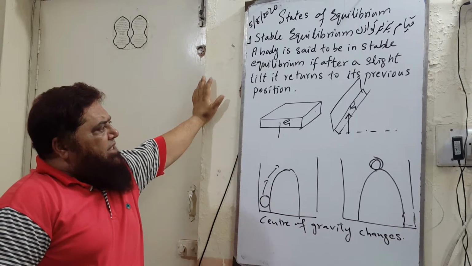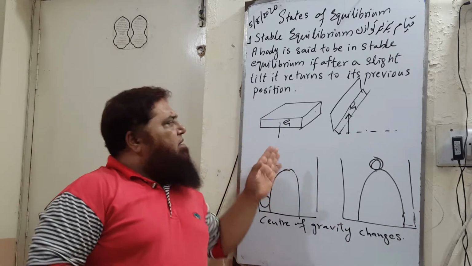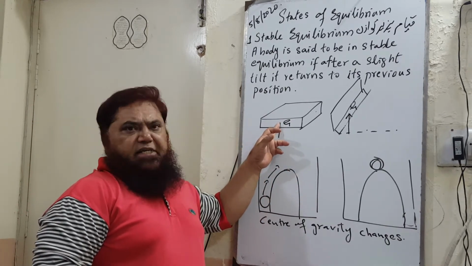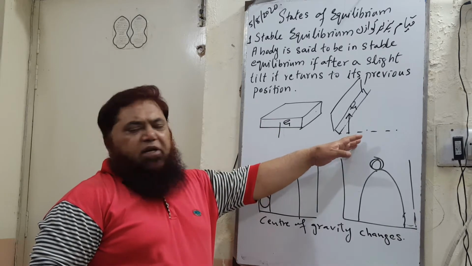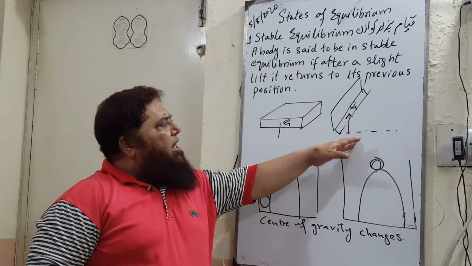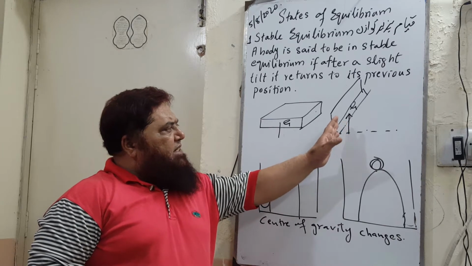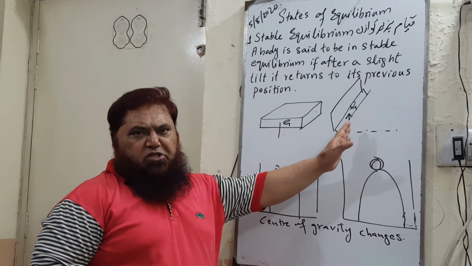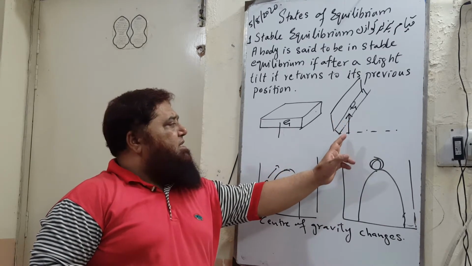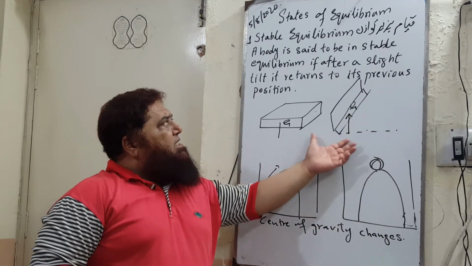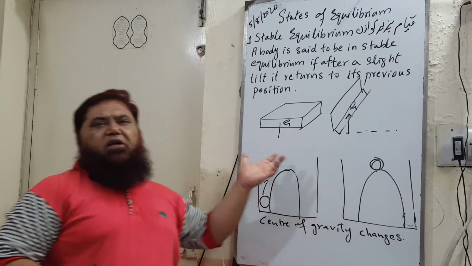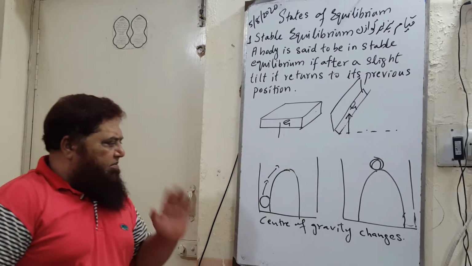Here you see that there is a book lying on the table. Here its center of gravity is acting downward. When you are going to lift the book, what will happen? The location of the position of the center of gravity changes. It acts like this. So in this case, we say that the body is in stable equilibrium.